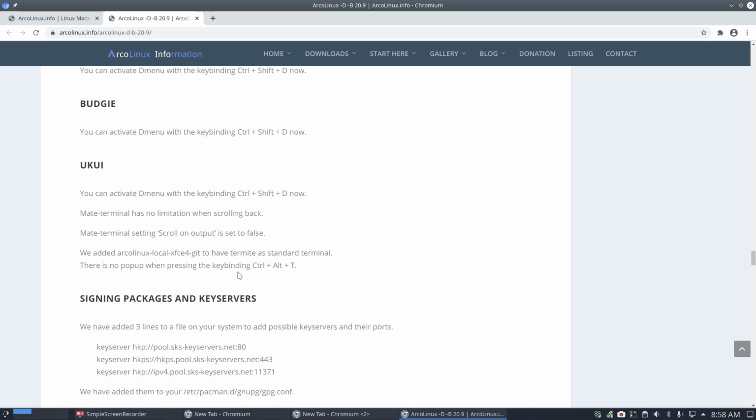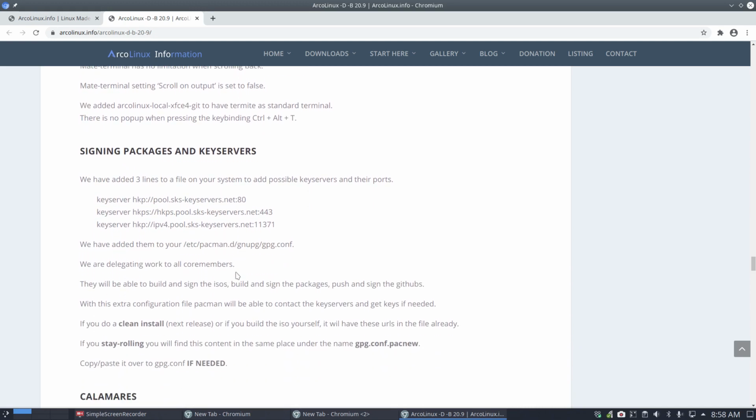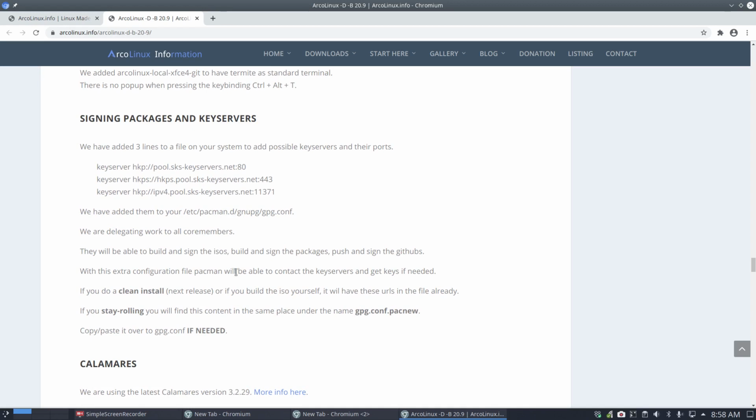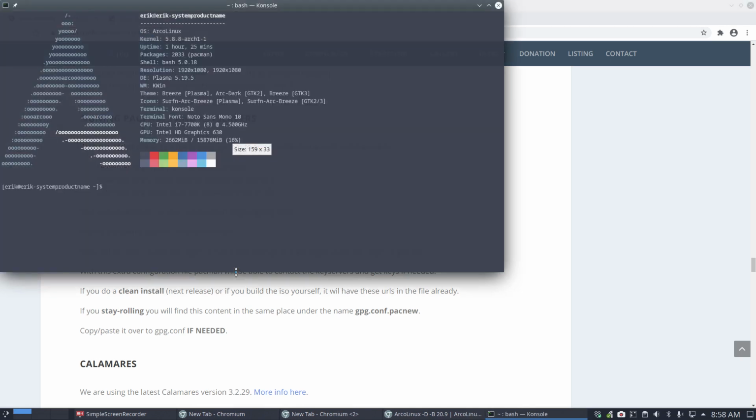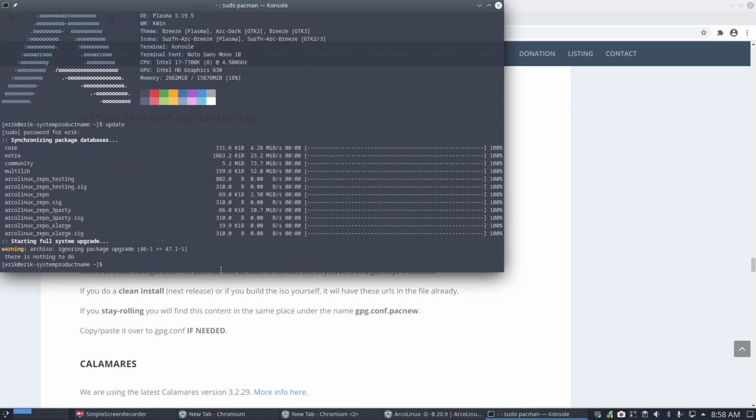So that's all that. Ctrl-T. We will be delegating work. If you want to delegate work, you need to be able to sign packages, right? If we do a Ctrl-Alt-T and an update, there is a check, the SIG file. The SIG says who signed the file.